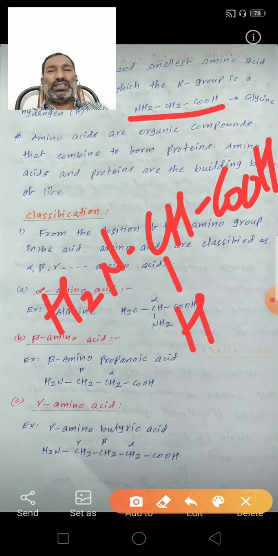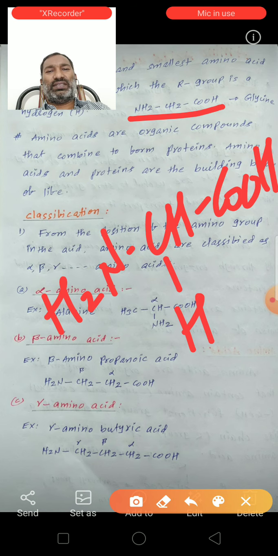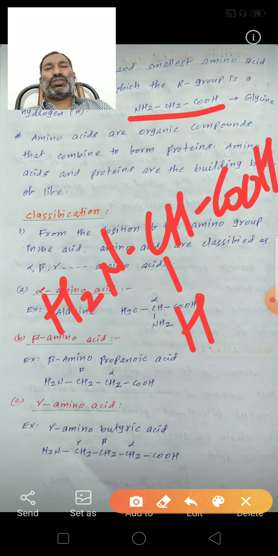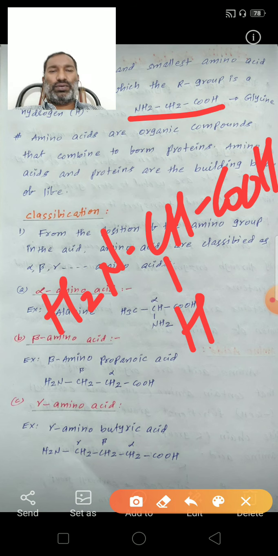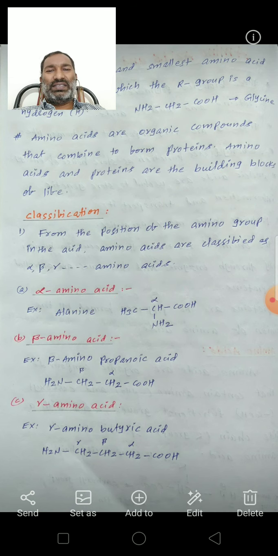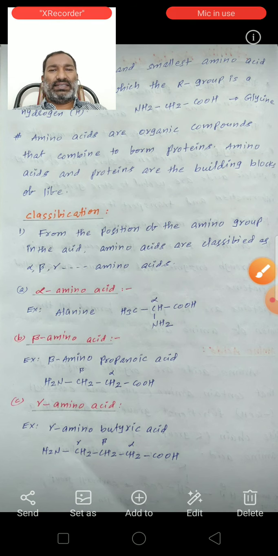The glycine formula is NH2CH2COOH. Here R is equal to hydrogen. So in glycine, the R group is hydrogen. This is the smallest and simplest amino acid.